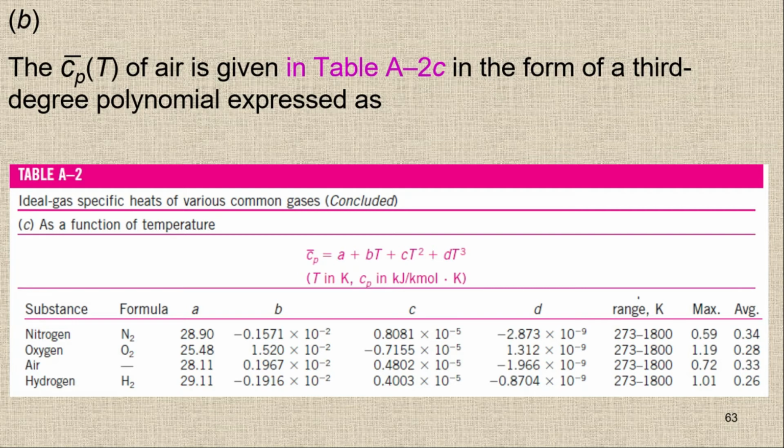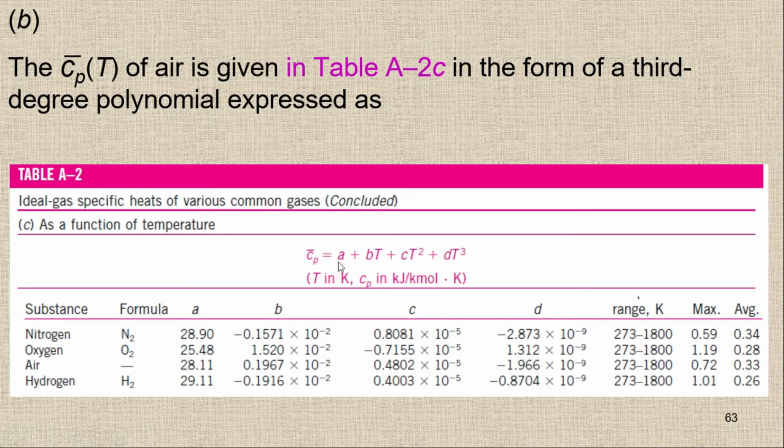So this is the ideal gas specific heat for various common gases as a function of temperature, and this is only for the specific heat at constant pressure in terms of molar. So you will get the Cp in kilojoule per kilomole times Kelvin.